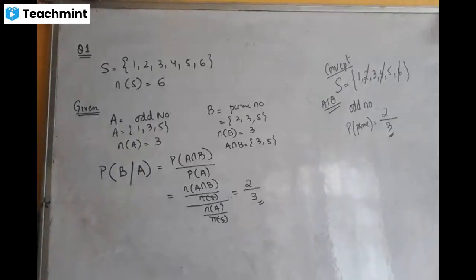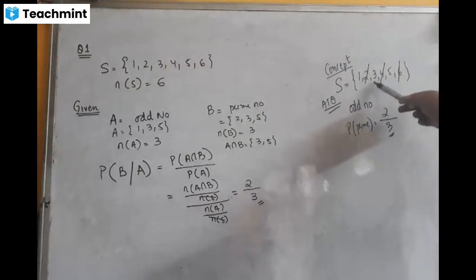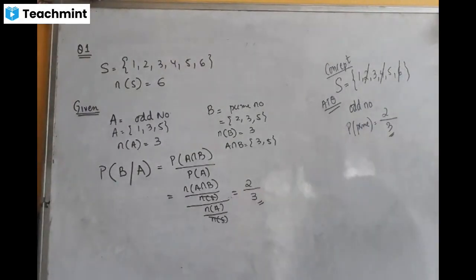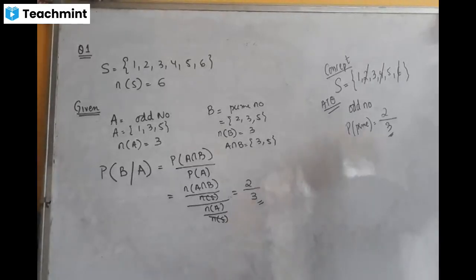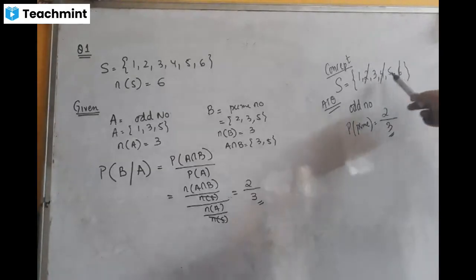Let me explain one more time. Conditional probability means everyone listen to me, the sample space gets reduced to the event which has already occurred. A dice is rolled, so what are the outcomes? 1 2 3 4 5 6. But the question says the outcome will be only an odd number, so even numbers will not come. Remove 2 4 6, that means you can get only 1, 3 and 5.